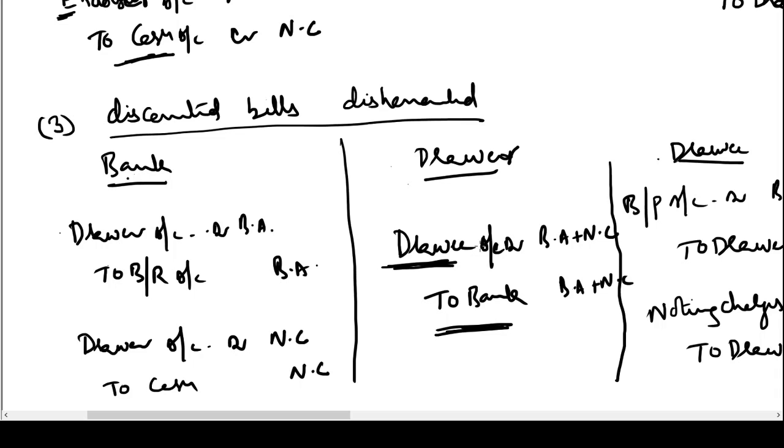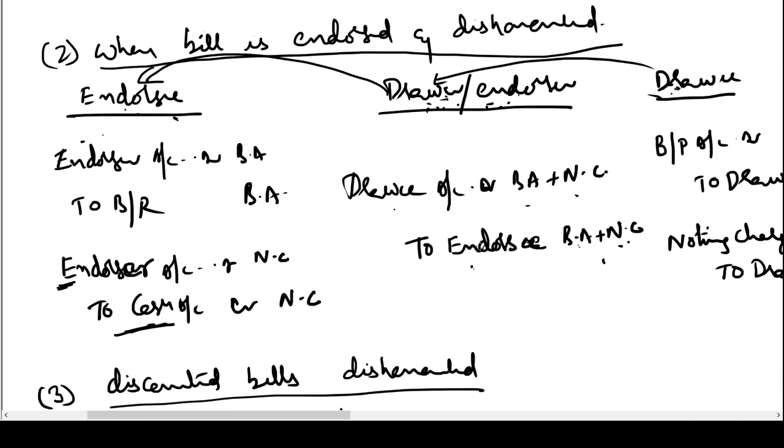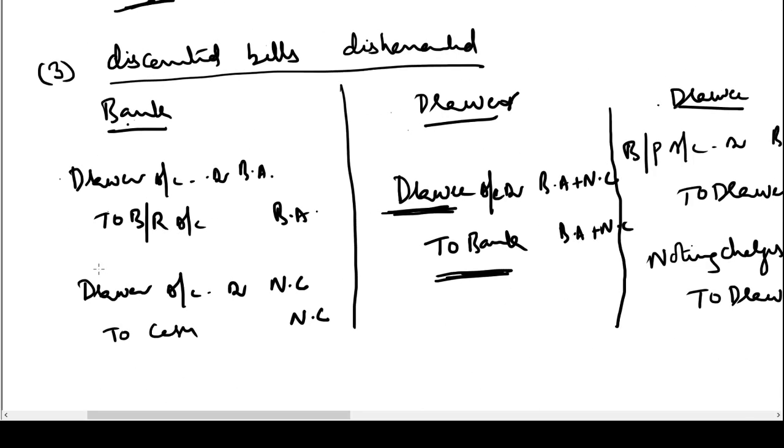Okay. Actually this is nothing but, in the place of endorsee we have the bank here. For the bank, endorser is the drawer, hence drawer is debited here. So if you observe situation 2 and 3, they are the same, and the only difference is that in the second situation we have a party, and in the third situation we have the bank standing in the position of an endorsee. Okay, so these are the entries we pass in the books of various parties when the bills are dishonored.